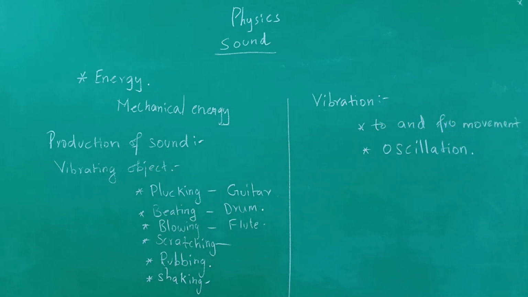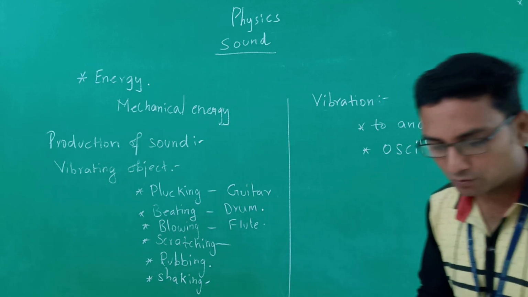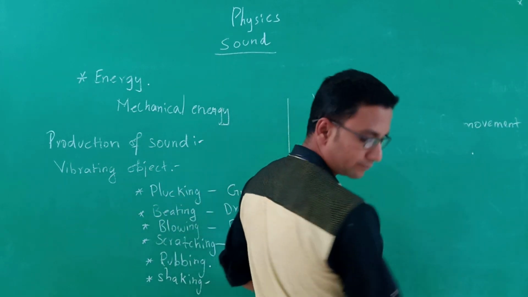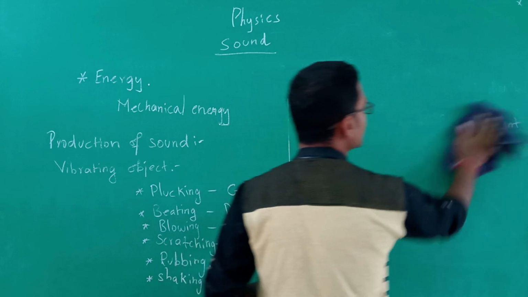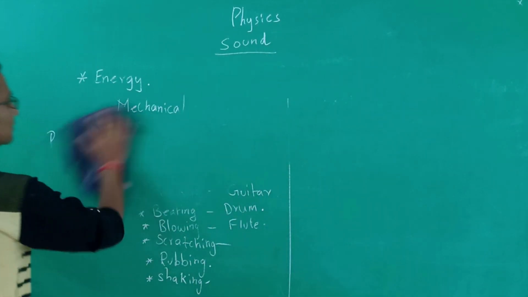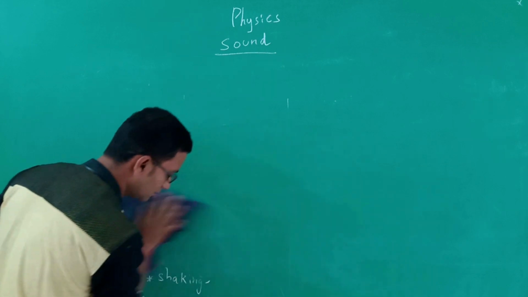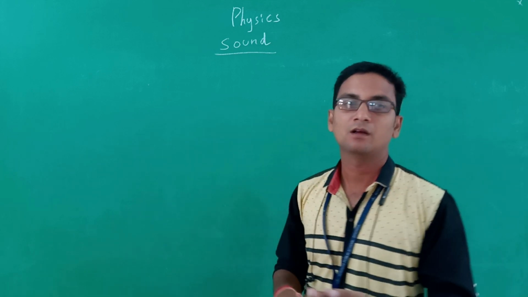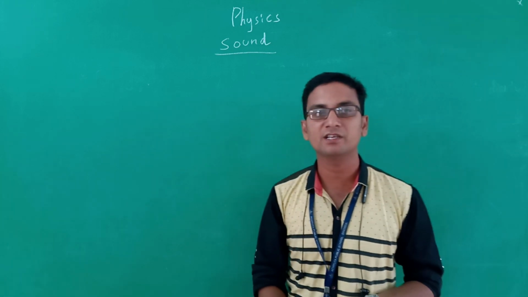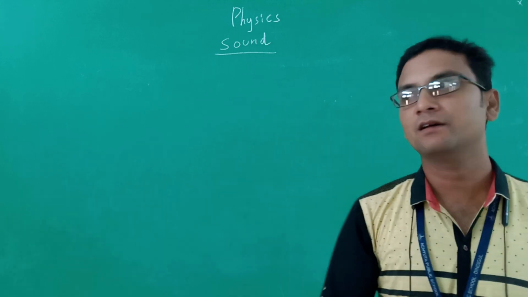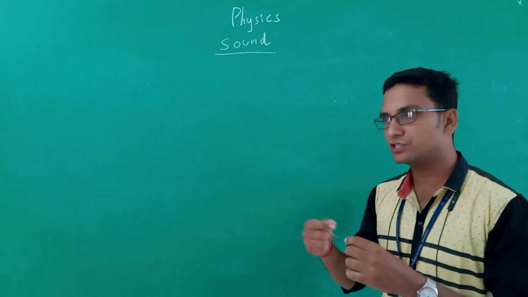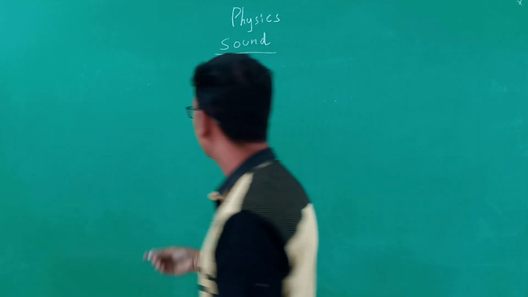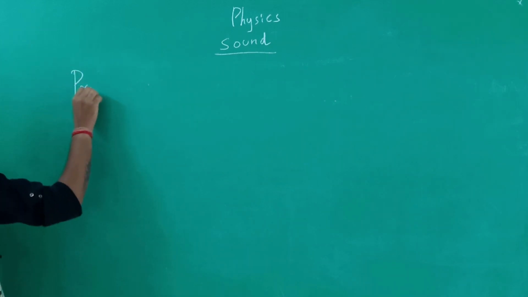So the sound wave travels through the medium. The next thing we are going to see is the medium, that is, the propagation of sound. Until now, we have seen what sound is, how a sound can be produced, what vibration is, what kinds of vibrations can be made, and which activities can make an object vibrate. These things we have seen up to now, and next we will see the propagation of sound.